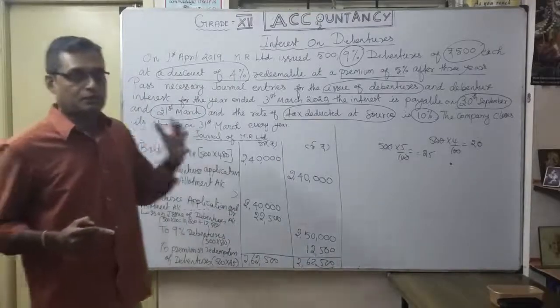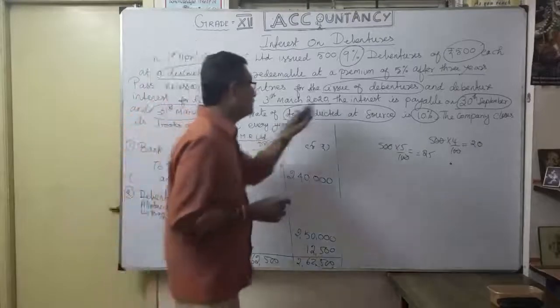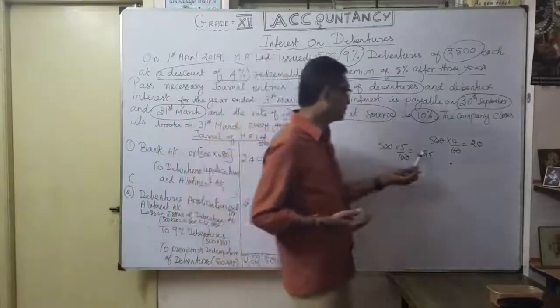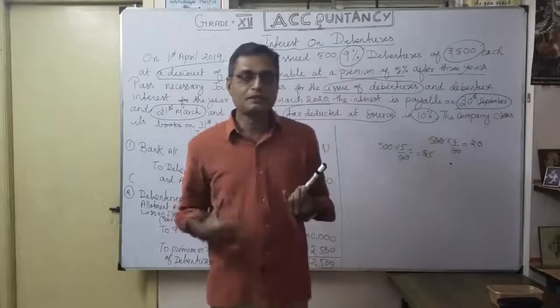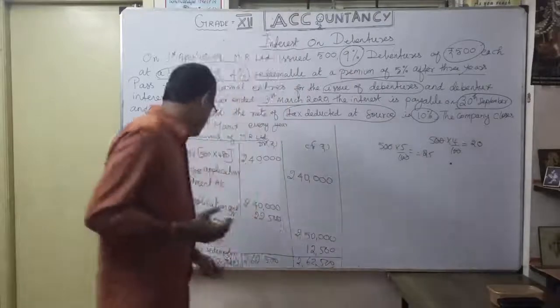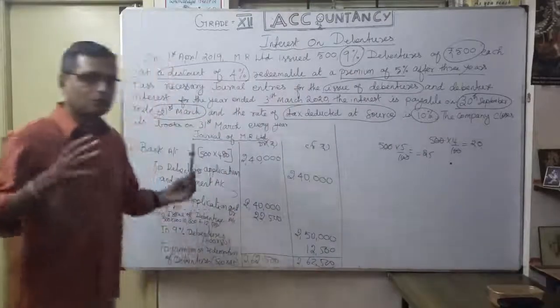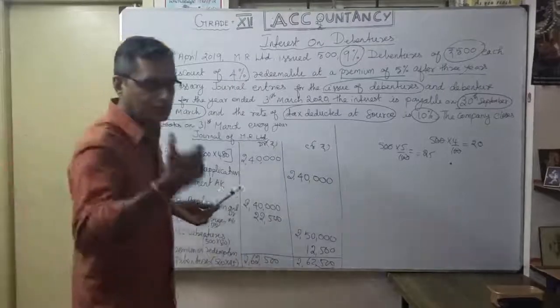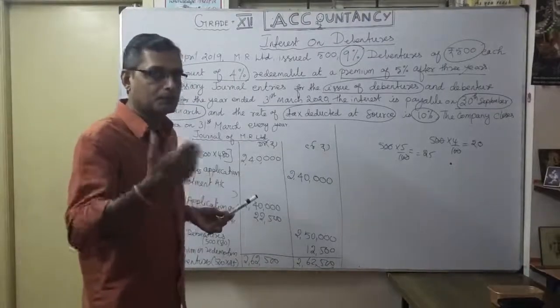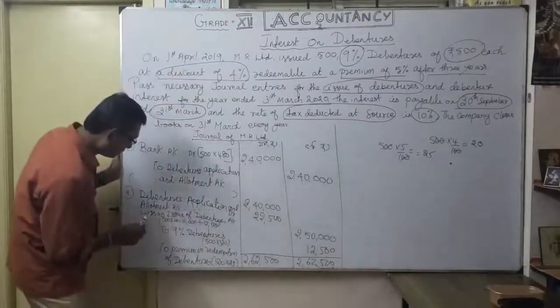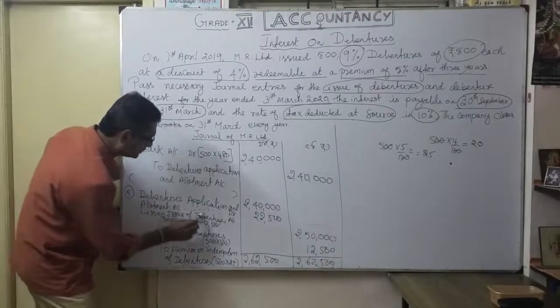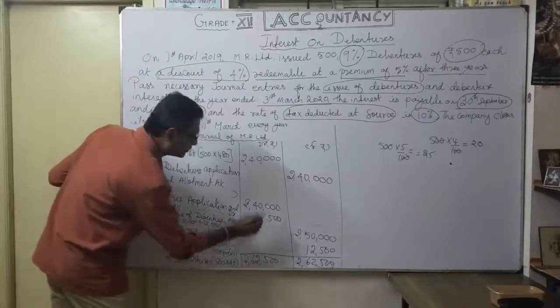Then issued at discount and redeemable at premium 5%, again you are losing 25 per debenture, 500 into 25, how much? 12,500. Totally, issued at discount and redeemable at premium, the company's final loss on issue of debentures account is 22,500.